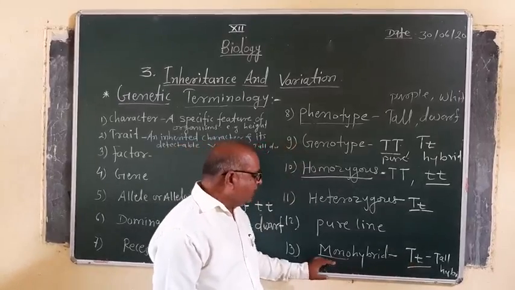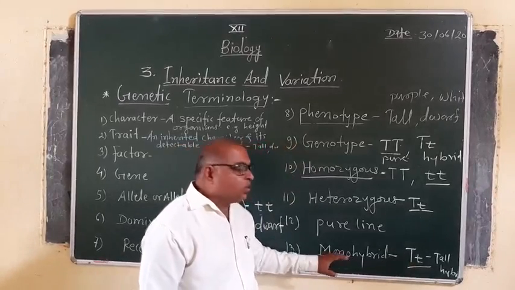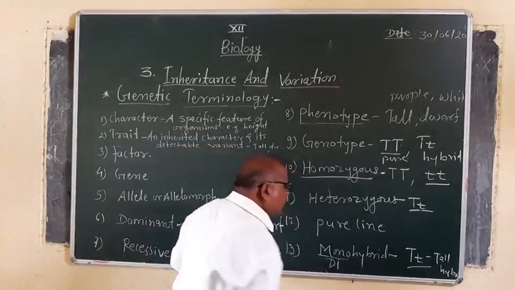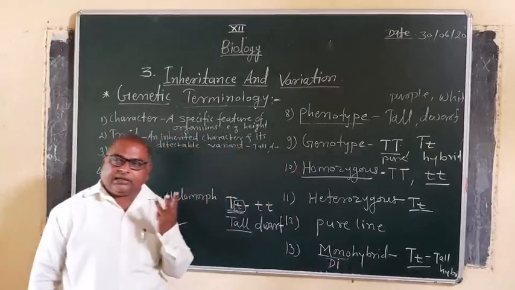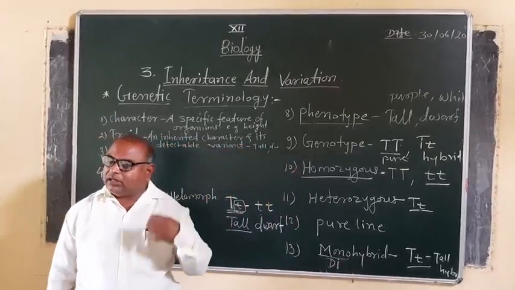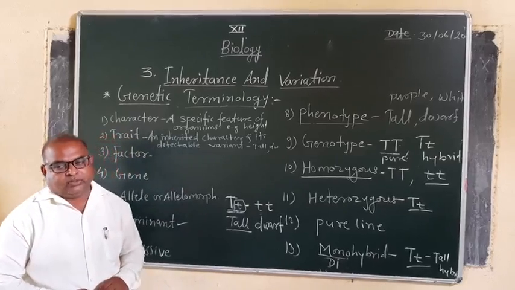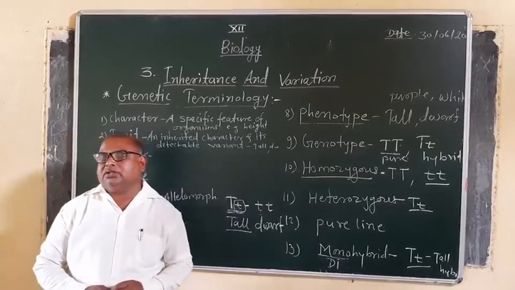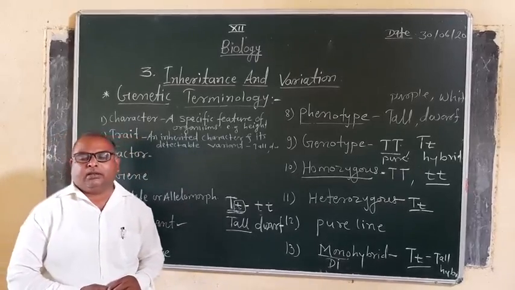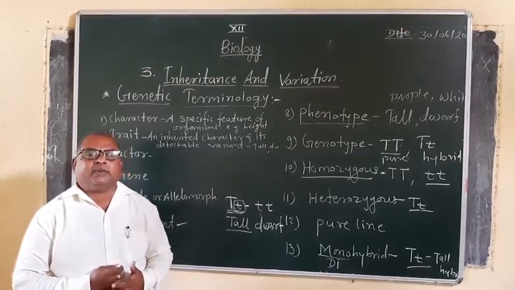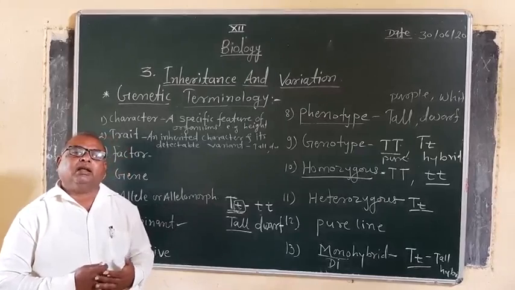When we take two characters at a time, we call it a dihybrid, or when three characters are taken, we call it a trihybrid, likewise. Okay, so these are some of the terminology repeatedly used by Mendel. In the next period we will see the experimental steps made by Mendel.